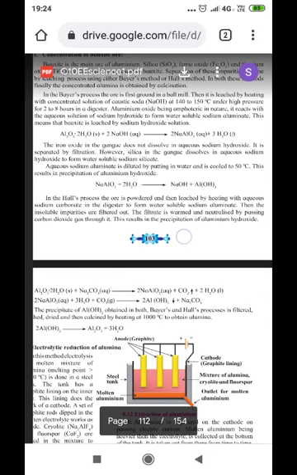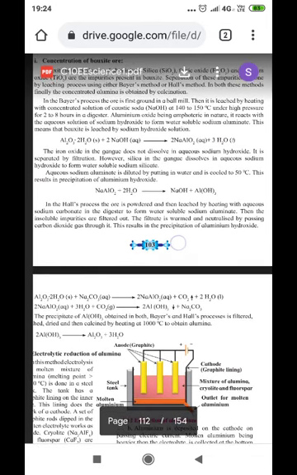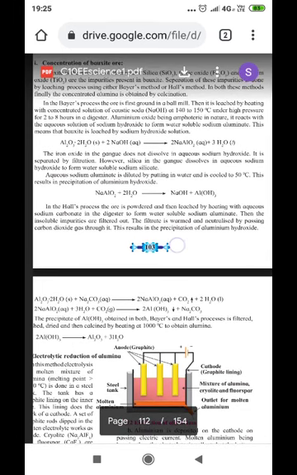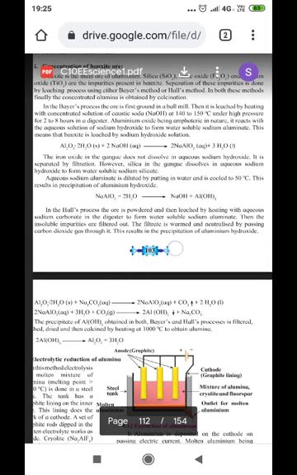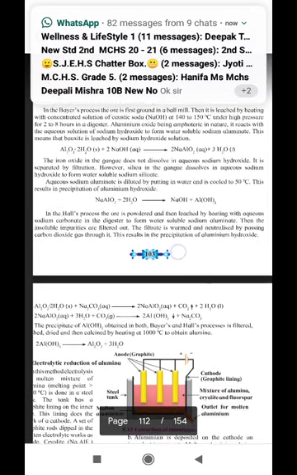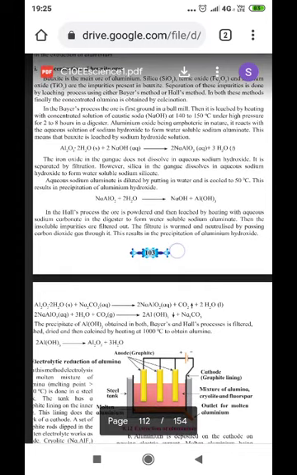This means that bauxite is leached with sodium hydroxide solution. Now, amphoteric in nature implies that in the presence of an acid, the substance acts as a base, and in the presence of a base, it acts as an acid. Here, aluminium oxide in the presence of sodium hydroxide acts as an acid, and therefore it is called amphoteric in nature. Along with the impurities, it is reacted with sodium hydroxide, that is, caustic soda.